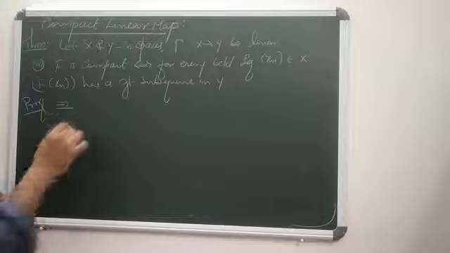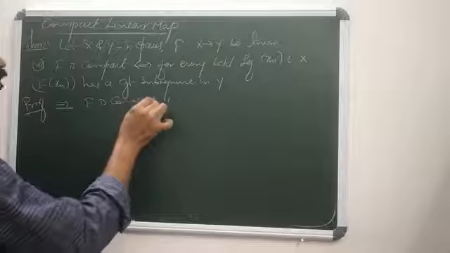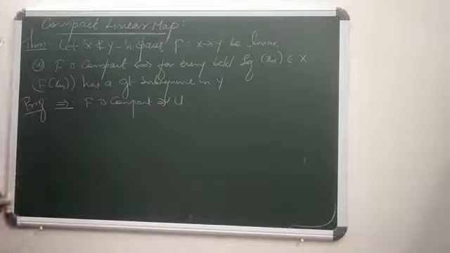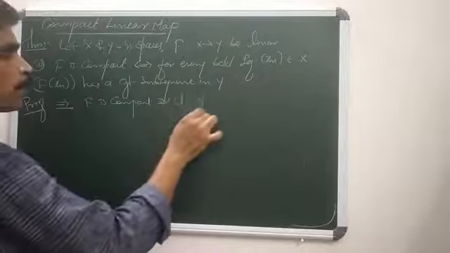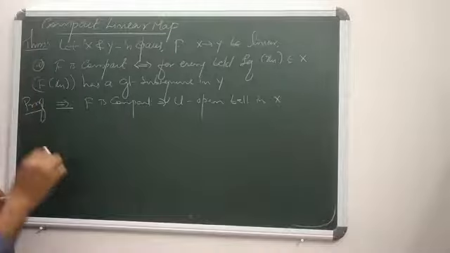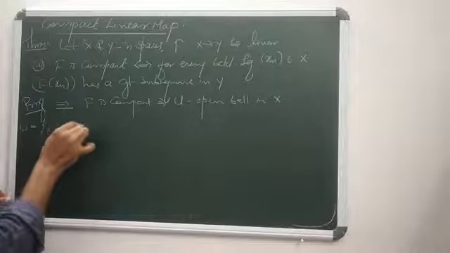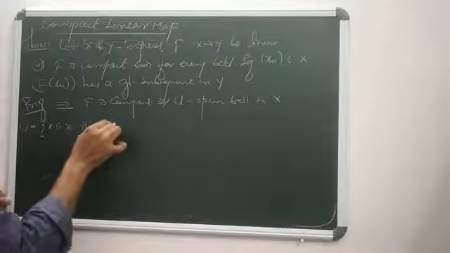First, suppose that f is compact. F is compact means for every open ball U in X, you can define this U as the set of all x in X with norm x strictly less than 1.